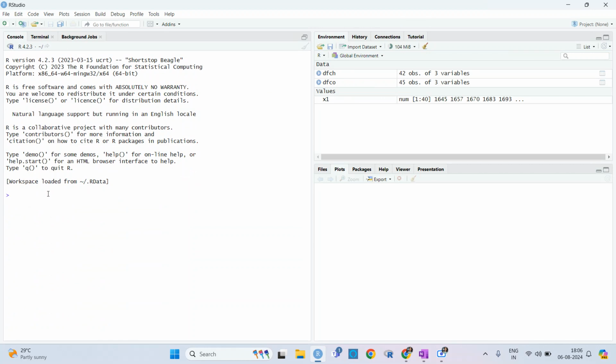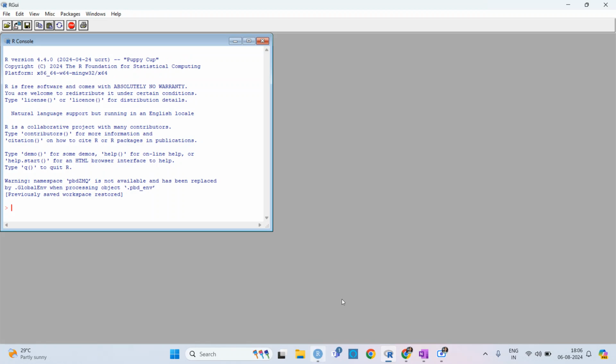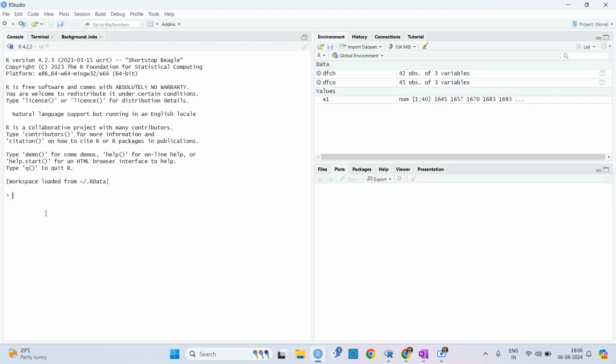If you want to work like in the R console, you have the same R console here. If I type x is equal to 5, then x is equal to 5 shows in the environment, which lists the variables written here. But if I run rm(x), then x is removed from this environment. So be careful about that. Okay, so this is the R console.